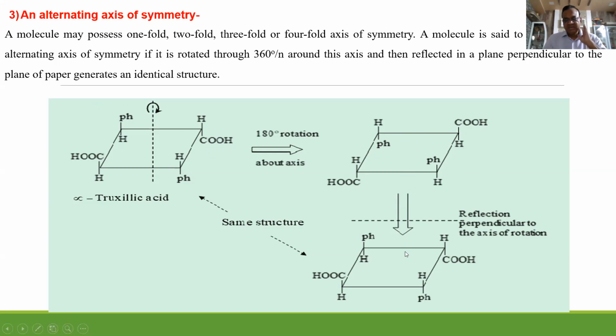But remember, this and this are mirror images. Again, if we rotate it, you will get the same diagram, or this gives a match. That's why it is symmetrical. And if this symmetry is observed, the compound is optically inactive.